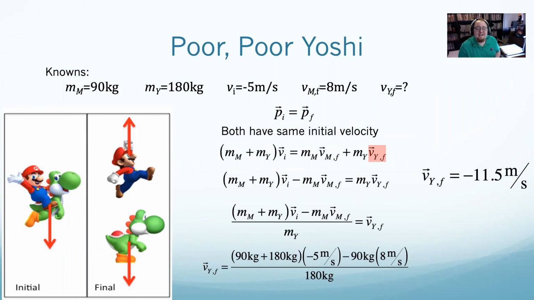Now it's of note I got a negative answer, but that makes sense. Negative just means down. It means Yoshi's going downwards, which was said in the problem.